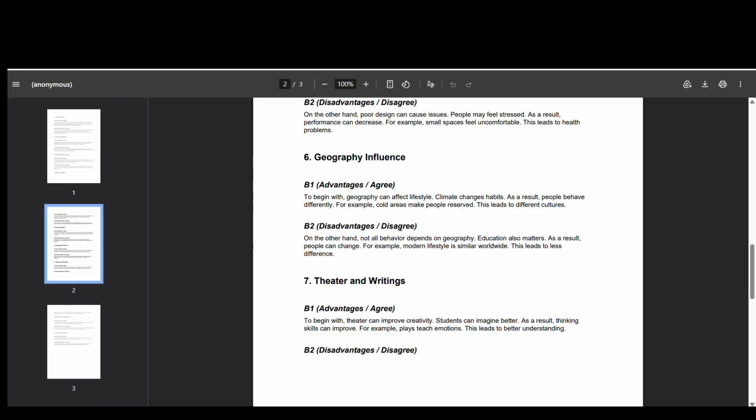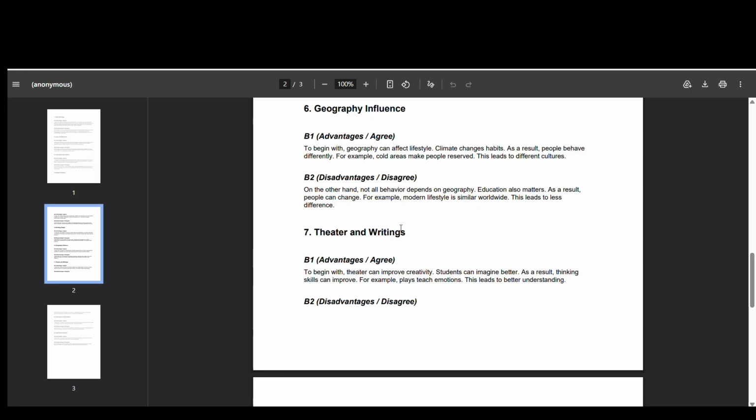You can use your own examples and your own experience as well in these questions. On the other hand, not all behavior depends on geography. Education also matters, of course. I agree with that, because there are so many people living in the same area, but all have different behavior. So it's not only about weather and geography. As a result, people can change. For example, modern lifestyle is similar worldwide. This leads to less difference.